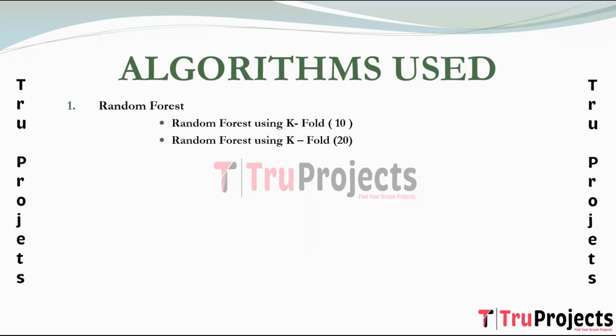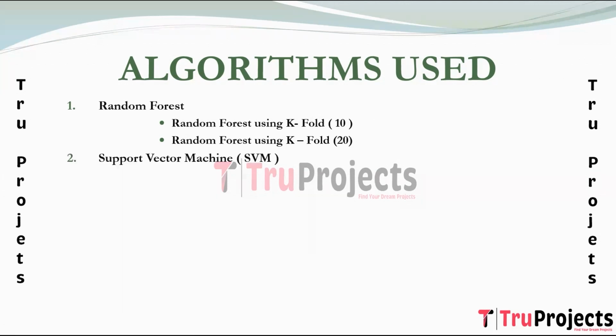Random forest using K-fold 20 employs 20 folds for cross-validation. The model is trained and evaluated 20 times with different subsets of the data used for testing in each iteration. It is chosen for its capability to handle complex datasets, which is common in IoT applications. Its ensemble nature, combining multiple decision trees, is beneficial for capturing diverse patterns and mitigating the risk of overfitting in the presence of various IoT data characteristics.